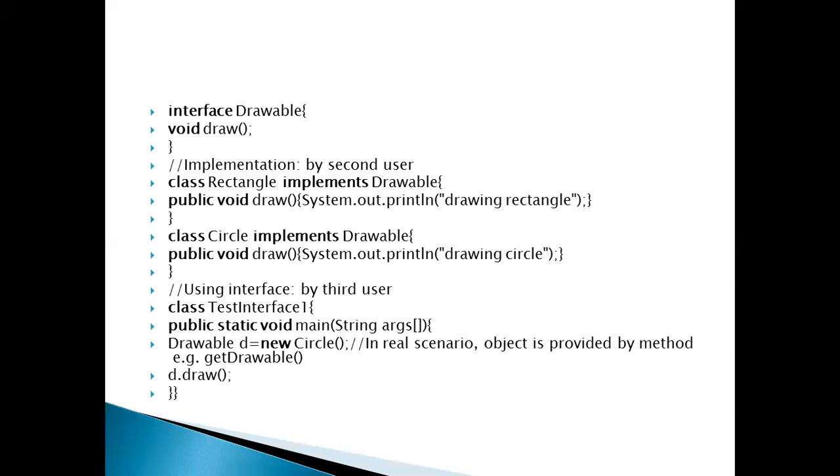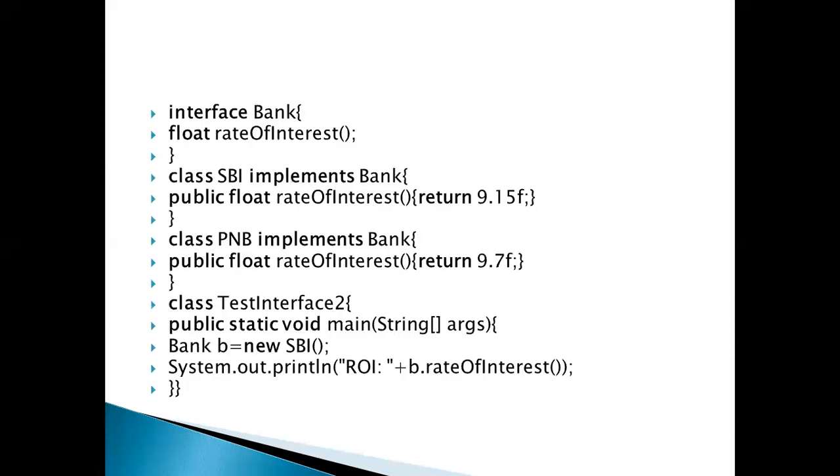D is the object of Circle. The meaning is clear: Drawable d equals new Circle. So this is one example. How to use d.draw. This is one way. How to use the interface is the same for the first user, second user, and third user also.